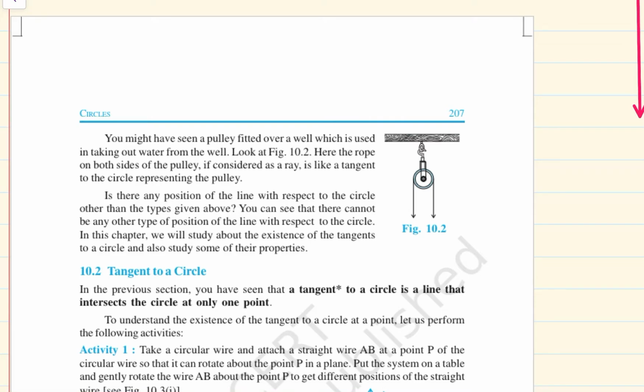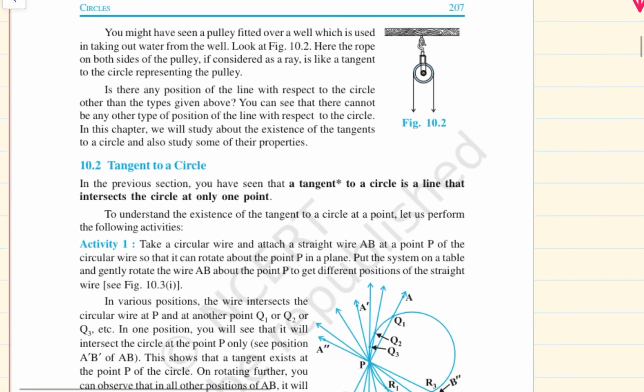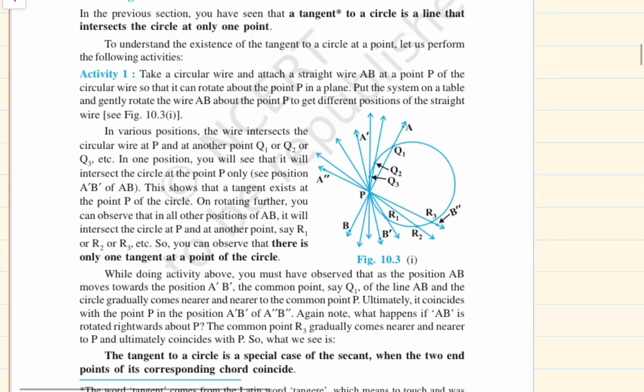You can see that there cannot be any other type of position of line with respect to the circle. In this chapter, we are going to study the existence of tangent to the circle and also study some of their properties. So, tangent of a circle. In the previous section, we have seen that a tangent to a circle is a line that intersects the circle at one and only one point.